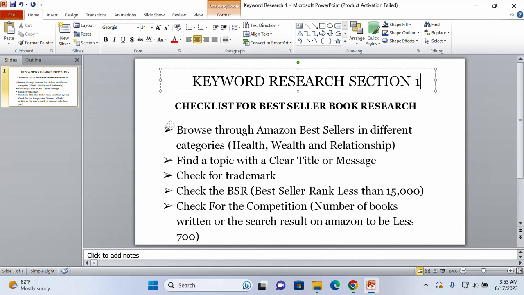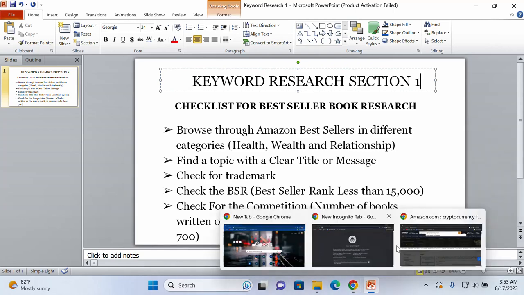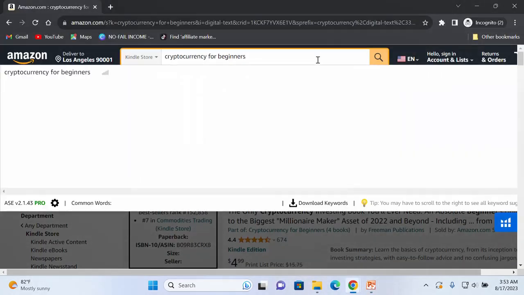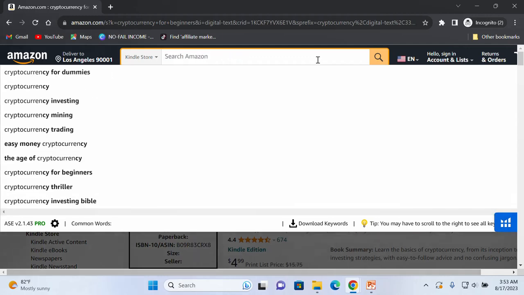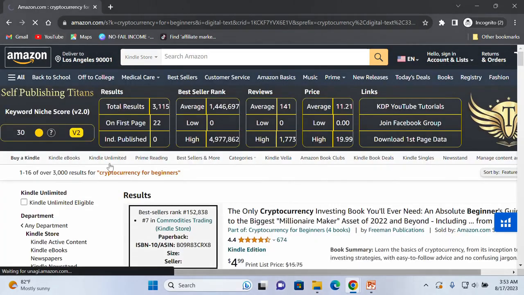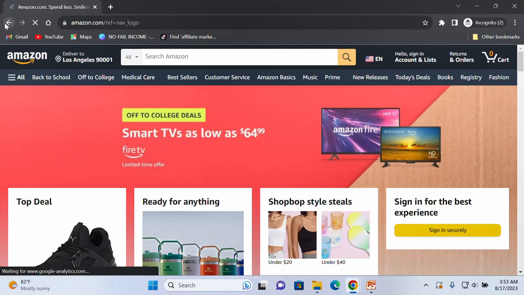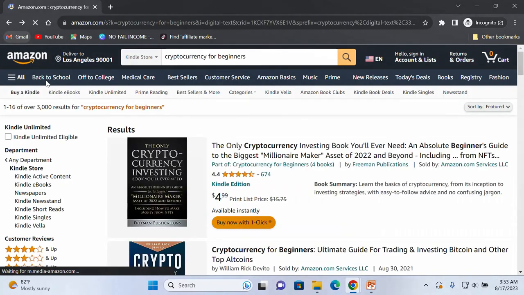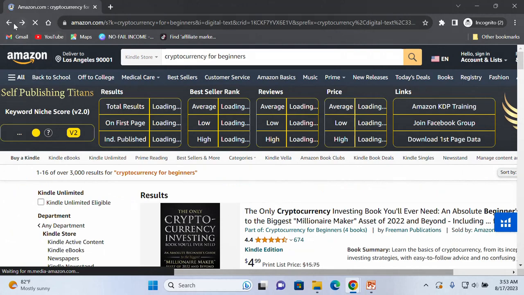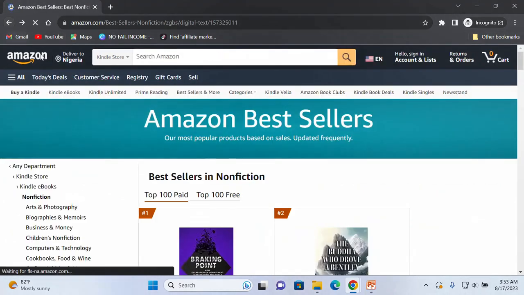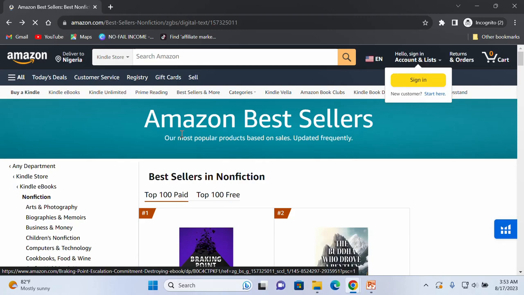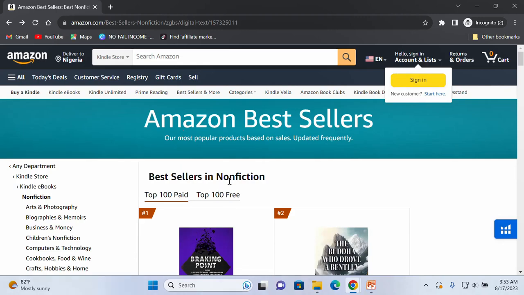Okay, now we said the first checklist here for the bestseller book research is that we are going to browse through the Amazon bestsellers in different categories. Now, don't forget, these are the best sellers. Let me go back and show you this. Okay, now this is the best sellers in the non-fiction category.